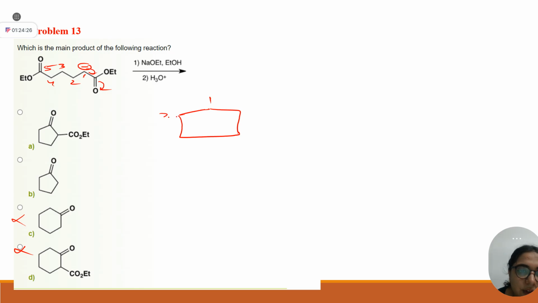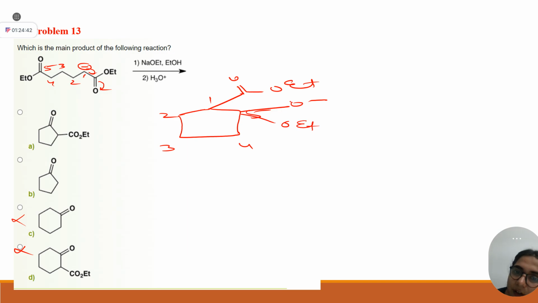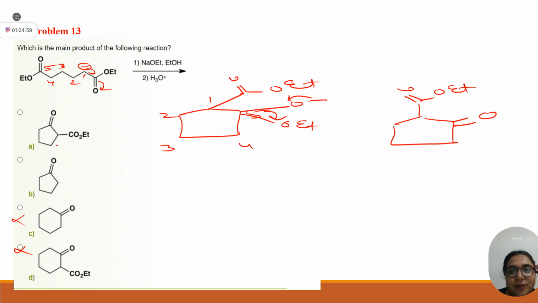Do numbering as you have done there. One, two, three, four, five. At carbon number 1, what is there? CO2Et. At carbon number 2, nothing is there. 3, nothing. 4, nothing. At 5, O negative, OEt. You very well know that OEt will leave here and you will get this CO2Et and your. So in Claisen condensation, what is the product? Beta ketoester. Yes or no? So correct answer is option number A. Are you with me? Okay, yes, ma'am.